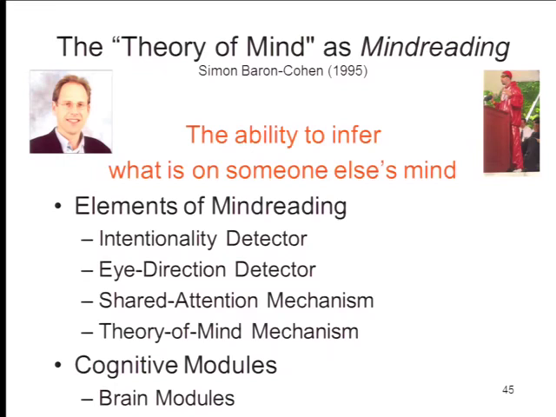Another approach, a very prominent approach to the development of the theory of mind, comes from a British psychiatrist, Simon Baron-Cohen, who's the cousin of Sasha, for those who want to know. He has developed a whole theory of what he calls mind reading, the ability to infer what's on somebody else's mind, and he argues that rather than just having a basic theory of mind, there are a whole bunch of things that go into this, and that these show particular developmental trajectories. So there are these 4 elements of mind reading.